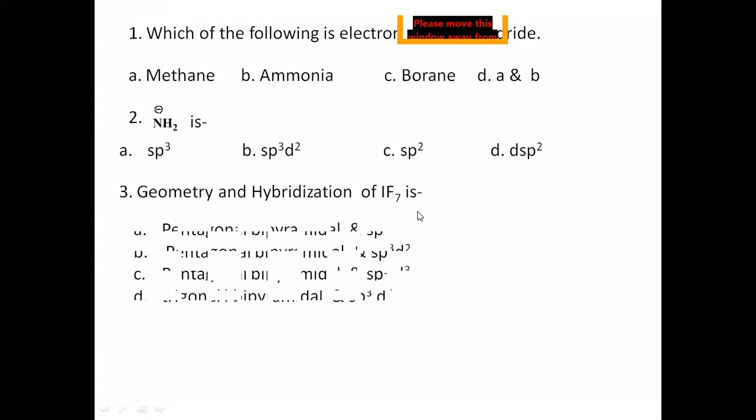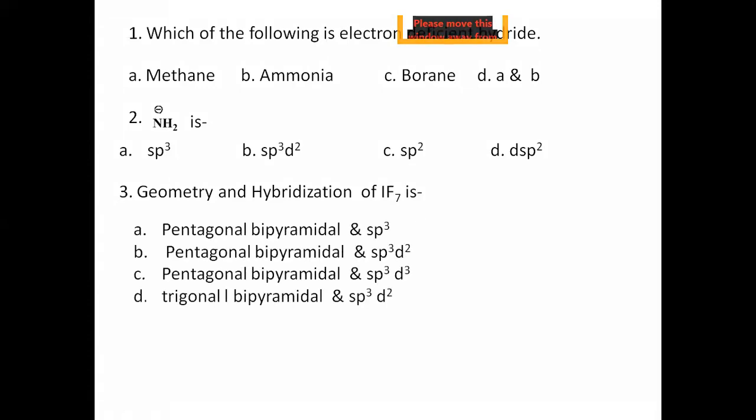Next point. Question number 3. Geometry and hybridization of IF7. The third option, C, pentagonal bipyramidal, sp3d3. Let me ask. Yes, Neha, what is your answer? Sir, pentagonal bipyramidal and sp3d3.